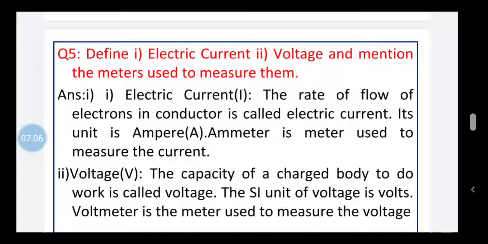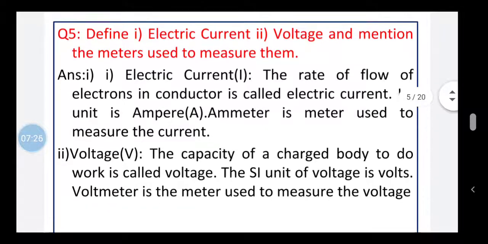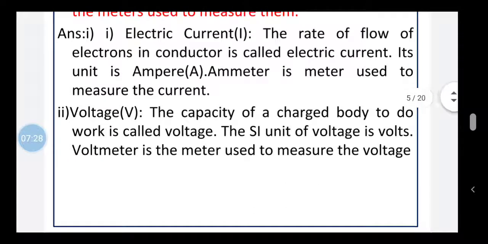Now there are meters used to measure the current flowing through a wire in the given circuit or in a conducting material. The name of the meter that is used to measure the electric current in a given circuit is called an ammeter. This ammeter is connected in series with the electrical load or in series with the resistance.